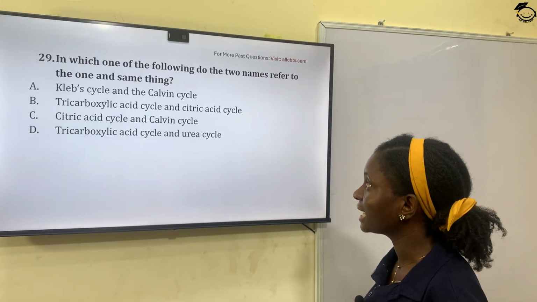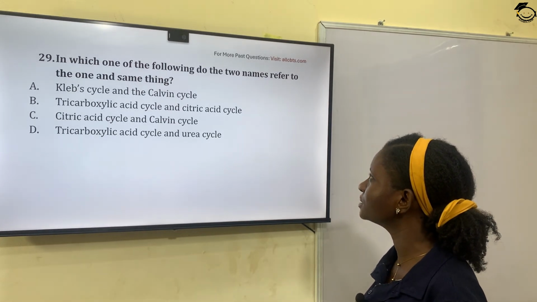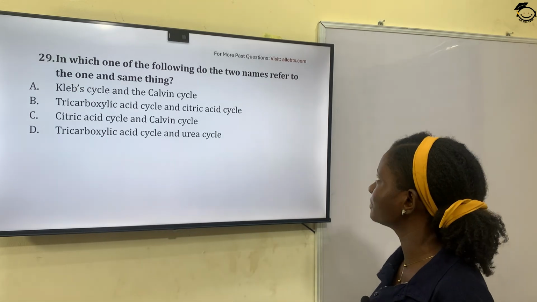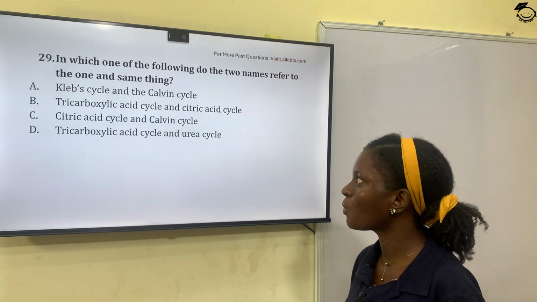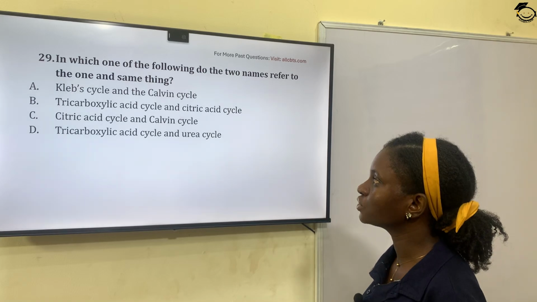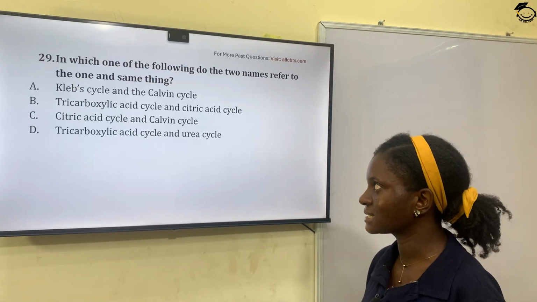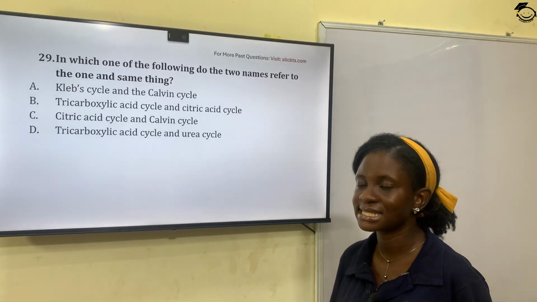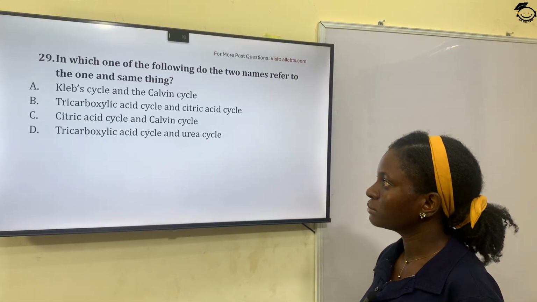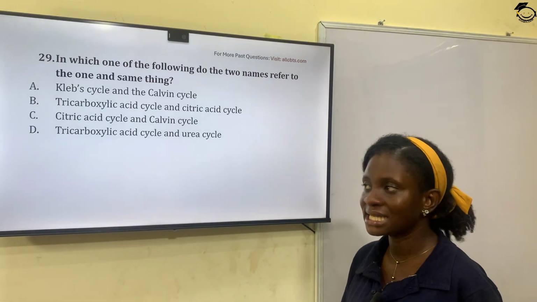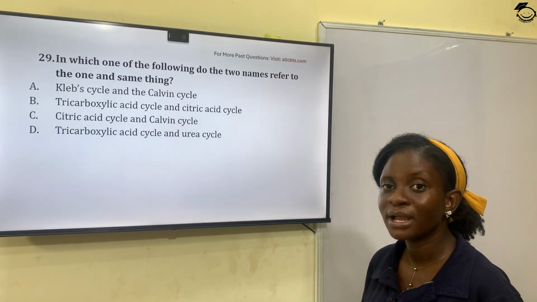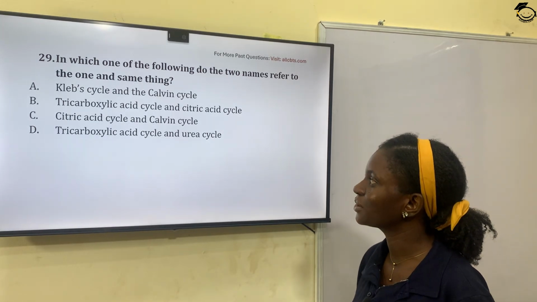Question 29. In which of the following do the two names refer to one and the same thing? Option A, Krebs cycle and the Calvin cycle. Option B, tricarboxylic acid cycle and citric acid cycle.